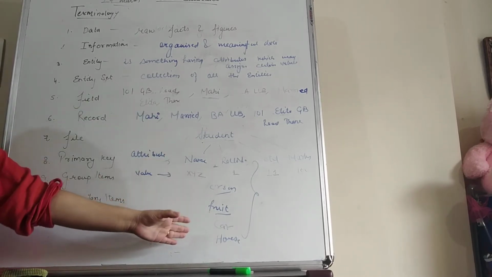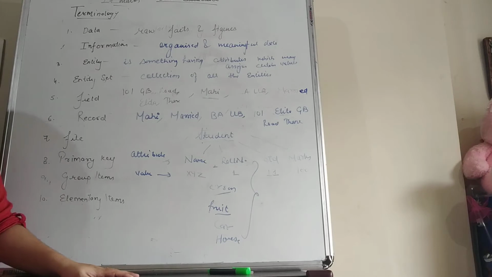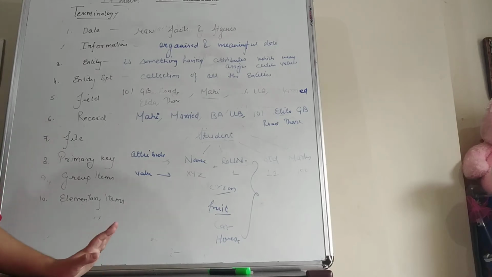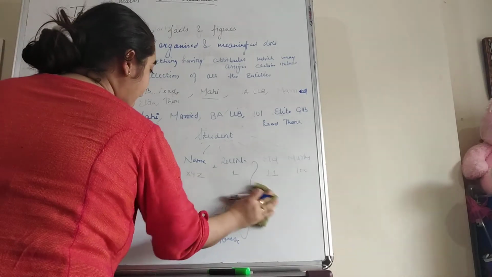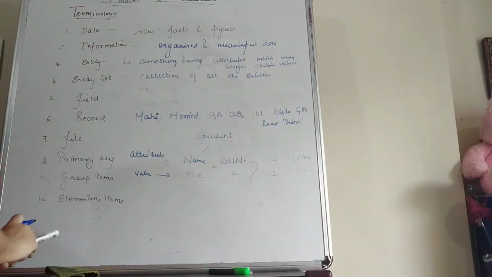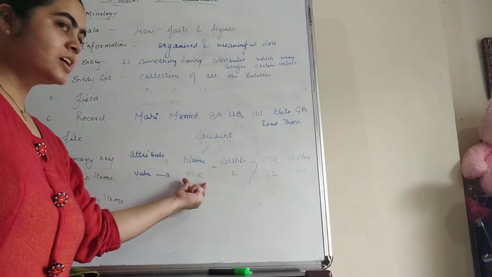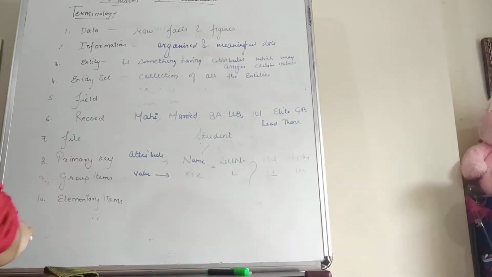So all these are the entities, and collectively it is known as the entity set. Next one is a field. So students, field is a single elementary unit of information of an entity. That means each and every single piece of information about an entity is known as a field.